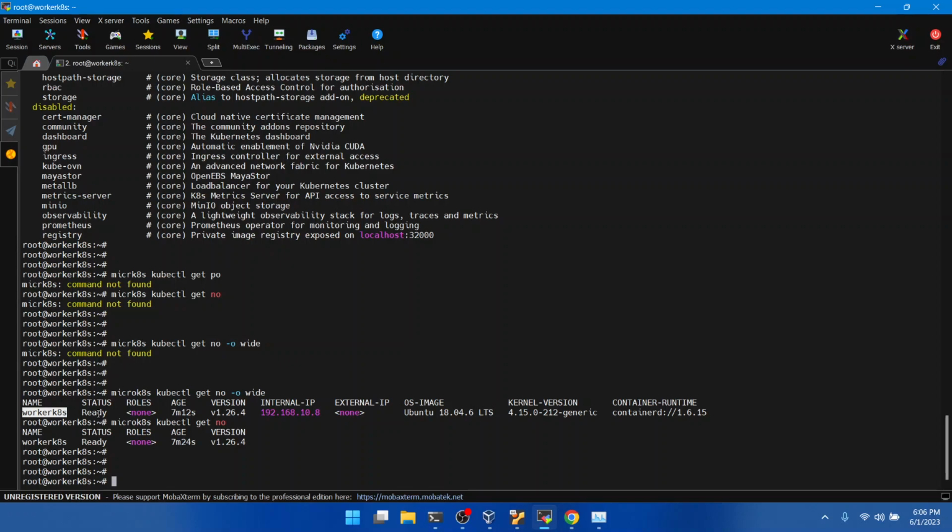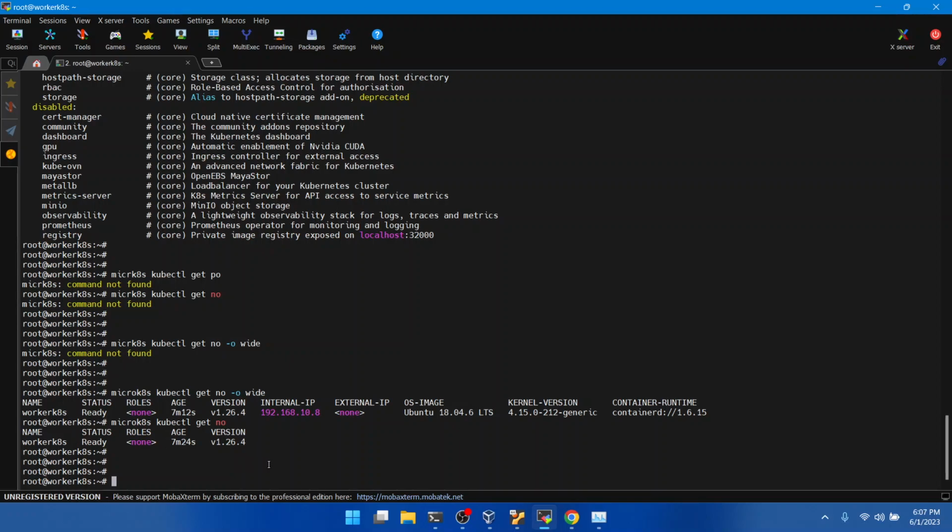The status is ready. The role is none. Age is 7 minutes 12 seconds. Version is 1.26, and the IP is what I already explained to you. This is Ubuntu 18. I ignored Ubuntu 22. I just reinstalled my machine on my local machine on the virtual Oracle box. All right, and this is the way things are working.